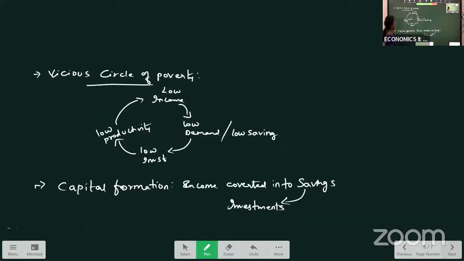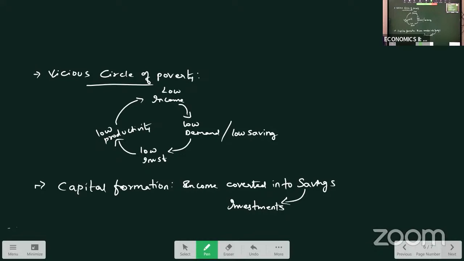Then, next, vicious circle of poverty. Circle of poverty. Poverty is what? Poverty means low income. Low income results in low demand, which results in low investment, which results in low productivity. If income levels are low, obviously it results in low income only.